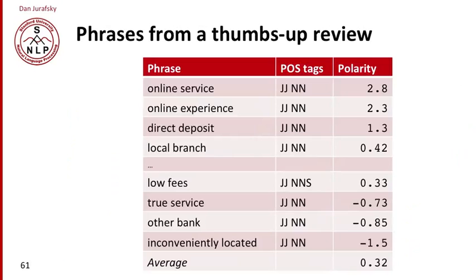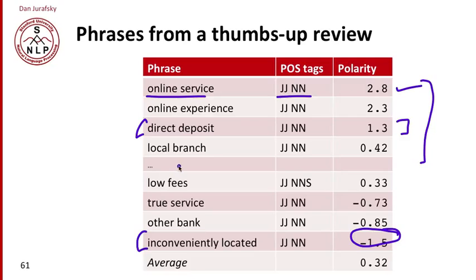And using the Turney algorithm, here's a positive review, obviously of a bank. Here's a phrase like online service, adjective, noun phrase, and here's the polarity assigned to it, 2.8. Here's another one, direct deposit, 1.3. And here are some negative phrases with negative polarity. These phrases occur more often near the word poor than near the word excellent, so inconveniently located has a negative polarity. On average, though, I've just shown you a subset, more of the positive phrases occur in this review than the negative phrases, and the average polarity is positive. So this is a thumbs up review.